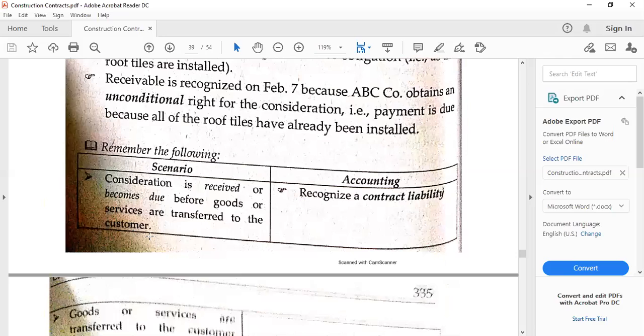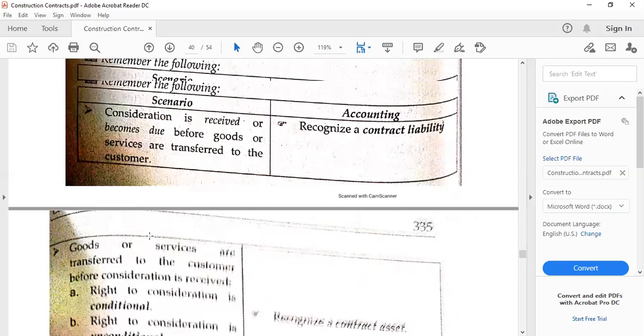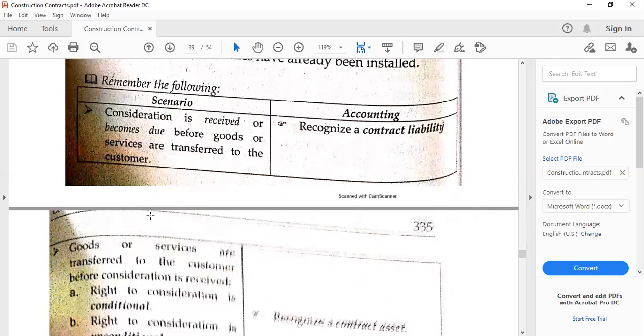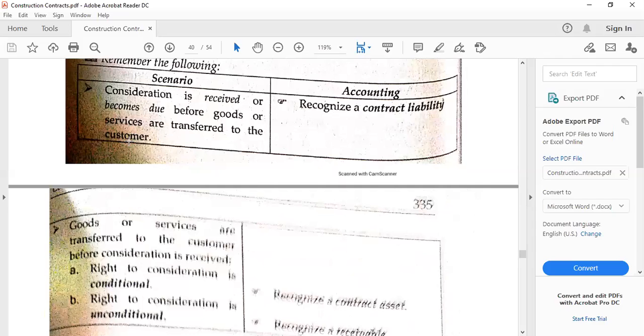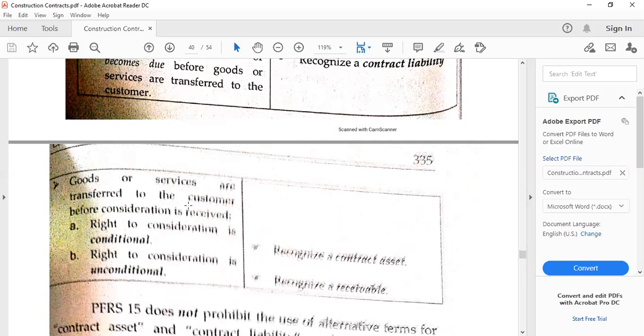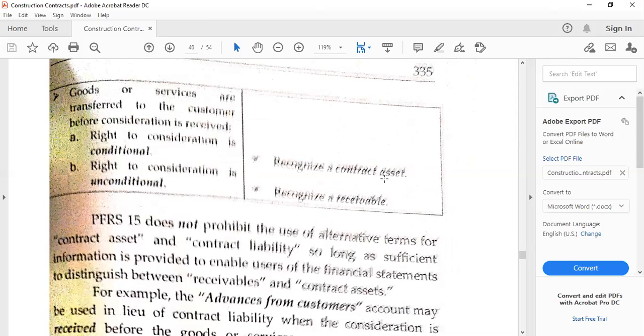All right, so here are the reminders. If the consideration is received or becomes due before the goods are transferred, we have to recognize a contract liability. If the goods or services are transferred but before the amount of consideration or transaction price is received, there is a condition, so a contract asset. If unconditional, a receivable.